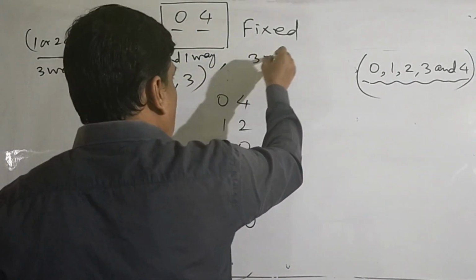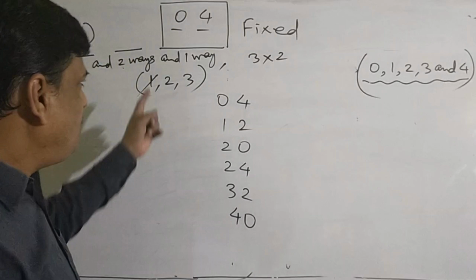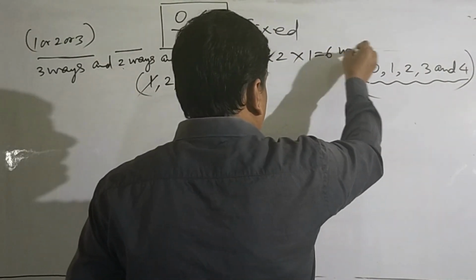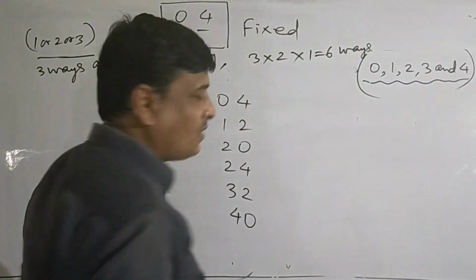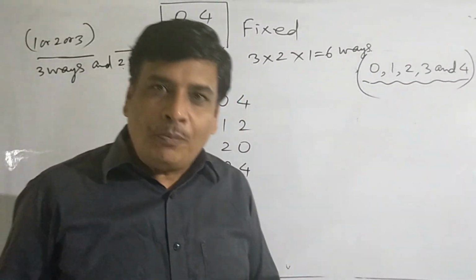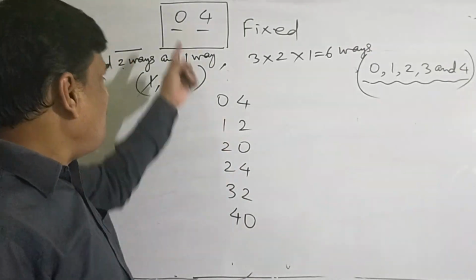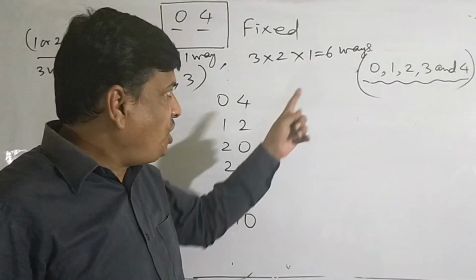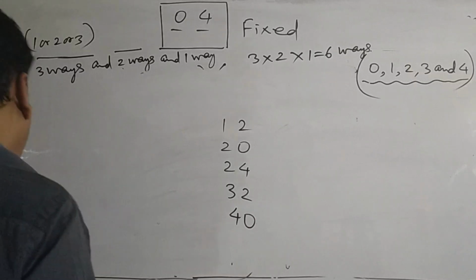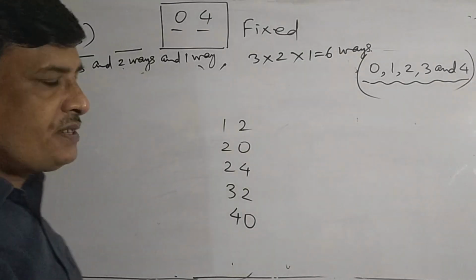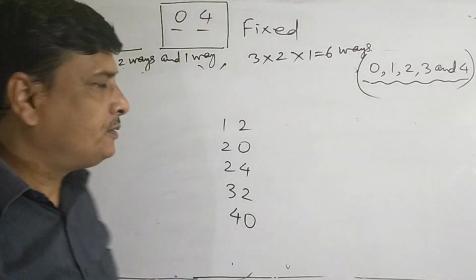Such all numbers we find by multiplying these ways. 3 into 2 into 1, that is 6 ways. So the numbers of 4 different digits divisible by 4 having last two places 04 is total 6. This is one case. This is one way of forming the numbers of 4 different digits divisible by 4.